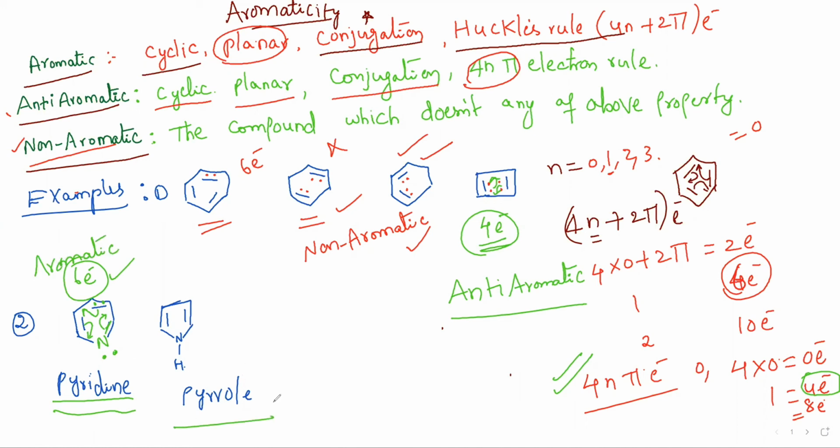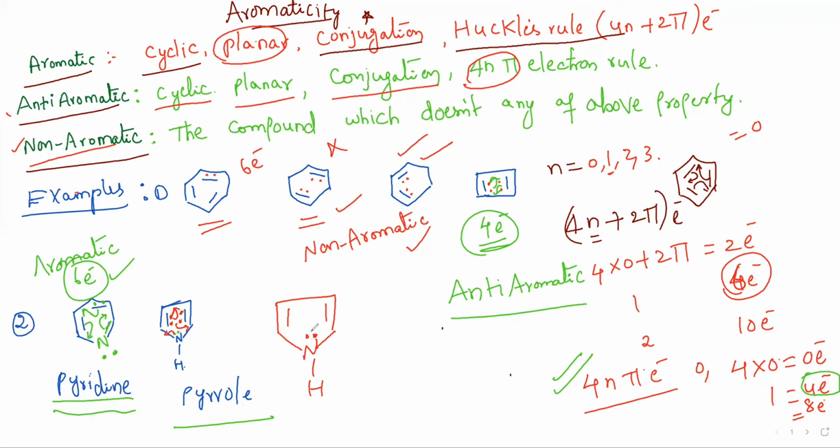And coming to the pyrrole case, you have to observe carefully. The total pi bonds in the molecule are only two, and the pi electrons are 4 like this. So these 4 cannot make complete conjugation in the molecule. That's the reason, to make complete conjugation, the nitrogen lone pair is also involved. So you can see, I am writing a little bigger, this is the structure of pyrrole. Hope everybody can understand this.